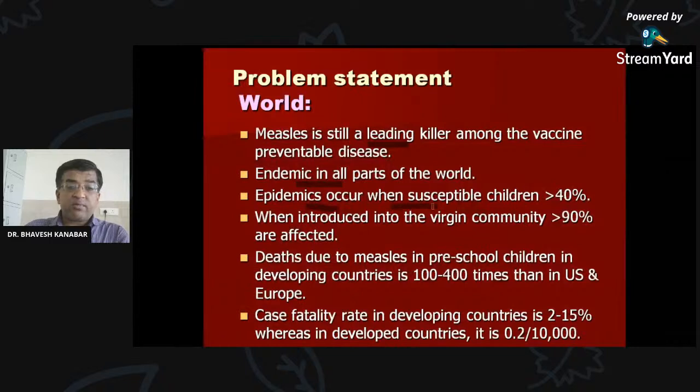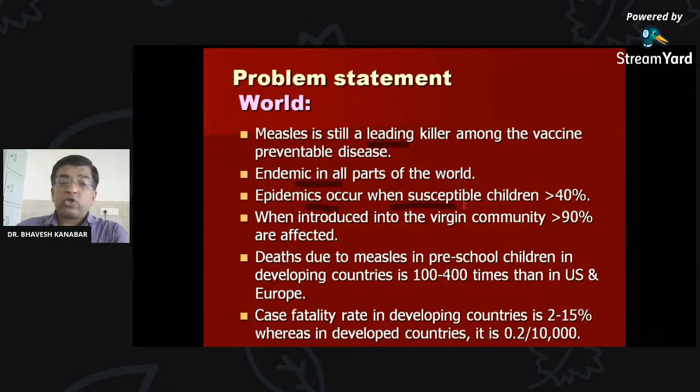Whenever the susceptible children are greater than 40%, who are the susceptible children? Susceptible children means those who have not taken the measles vaccine. You know that in India, the measles vaccine is given at the age of 9 months along with rubella, as the MR vaccine. If the child has not taken the MR vaccine, then the child becomes susceptible.